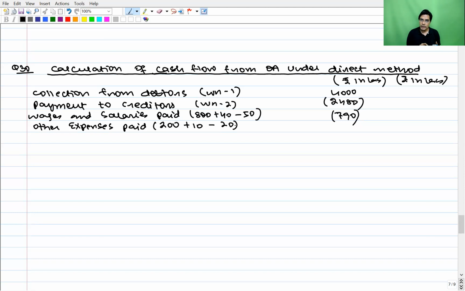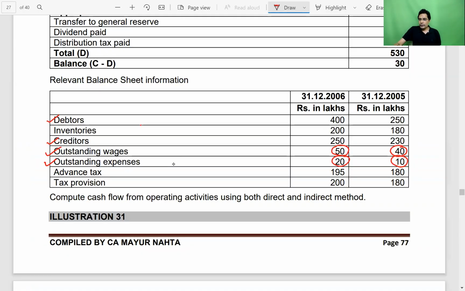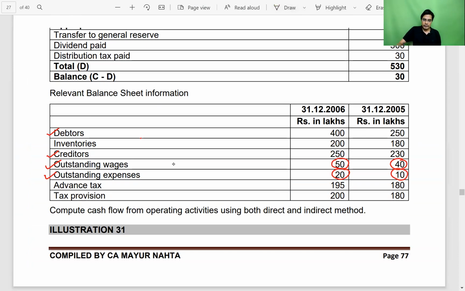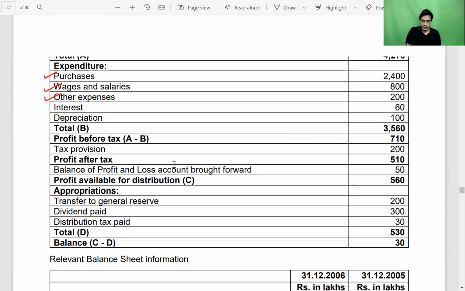Then only we'll get to know how much we have paid during the year. What we haven't paid, if we minus that, then we get to know how much we have paid during the year. So under direct method, we directly take those receipts and payments which relate to our operating activity, and we ignore the rest of the transactions.